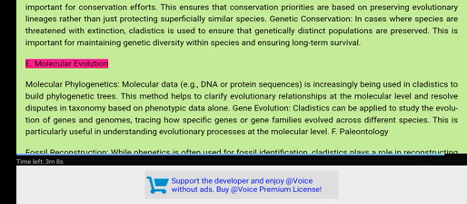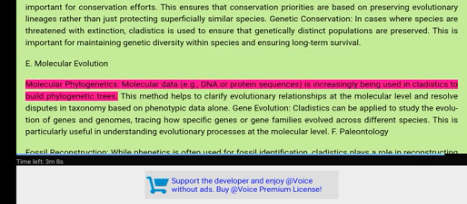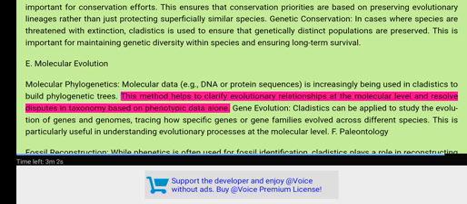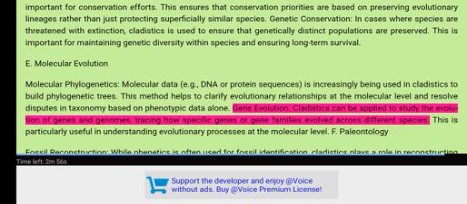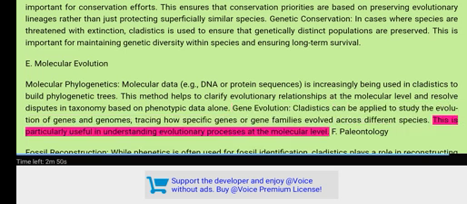E. Molecular evolution. Molecular phylogenetics. Molecular data, e.g., DNA or protein sequences, is increasingly being used in cladistics to build phylogenetic trees. This method helps to clarify evolutionary relationships at the molecular level and resolve disputes in taxonomy based on phenotypic data alone. Gene evolution. Cladistics can be applied to study the evolution of genes and genomes, tracing how specific genes or gene families evolved across different species. This is particularly useful in understanding evolutionary processes at the molecular level.